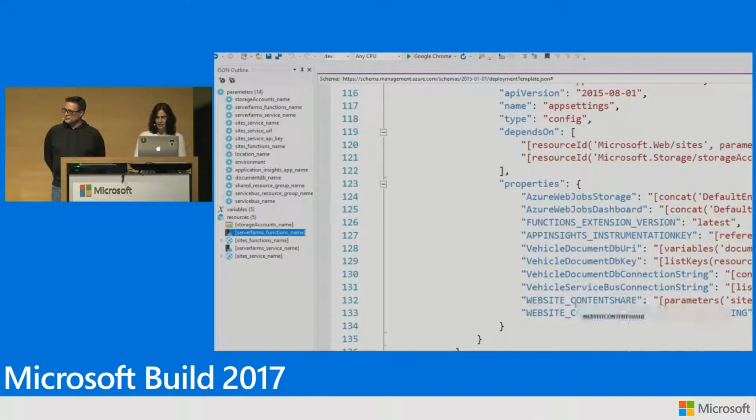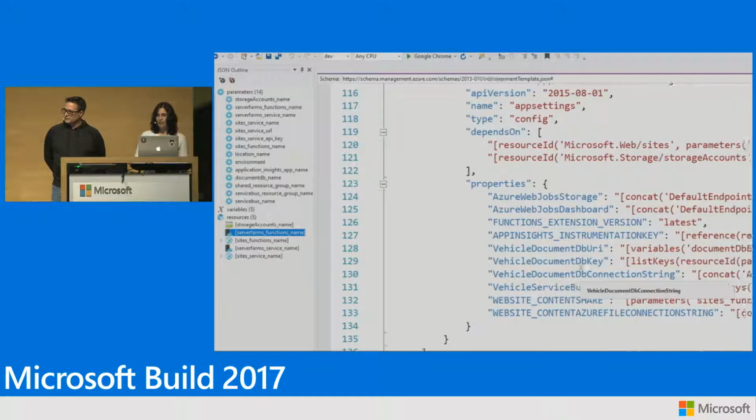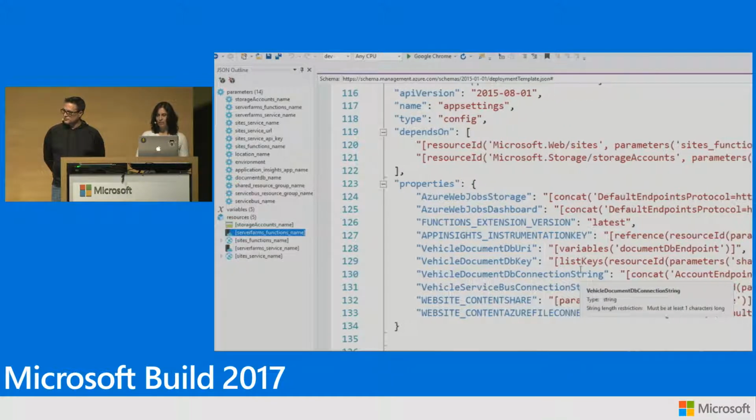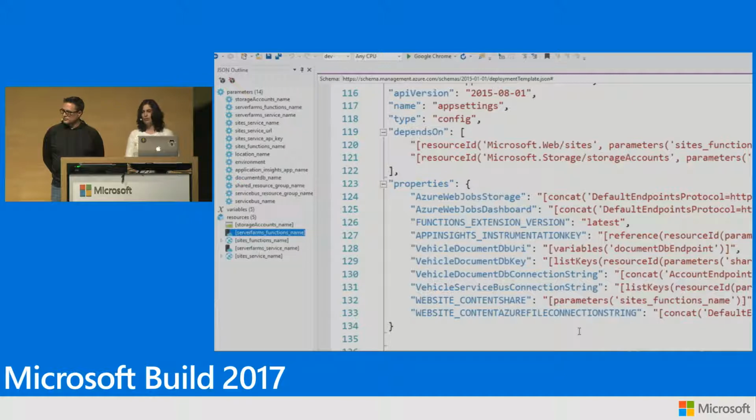The other thing I wanted to bring your attention to was the list keys. If you recall from our architecture, what we are trying to do with the functions is get messages out of the service bus, process them, and then update the vehicle information in the document DB. So our function is going to need 2 connection strings, one to the service bus, one to the document DB, right? And how do we specify that? Now, one way to do it is to hard code that in our ARM templates, but we don't want to keep our secrets in the code, right?